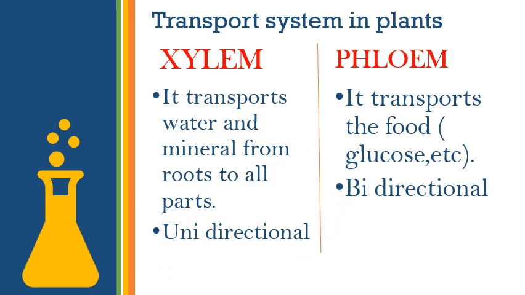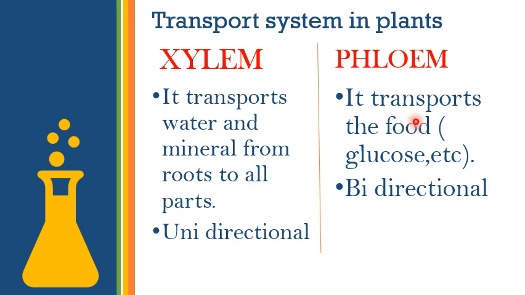Now we have phloem. In phloem it transports the food, glucose, etc. So let's just not read this, just memorize this. It transports the food.